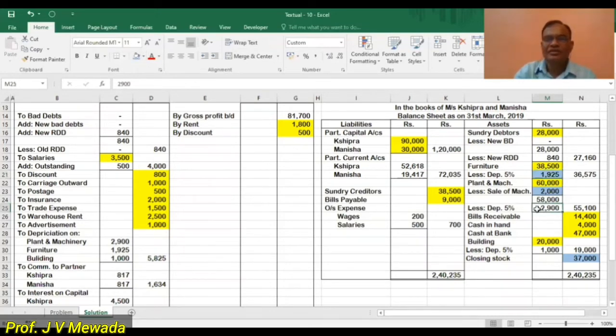Then 5% of 58,000 plant and machinery. That is the second depreciation. And third, 5% of 20,000 building. That is the third depreciation. And all these three we are showing on the debit side of the profit and loss account.